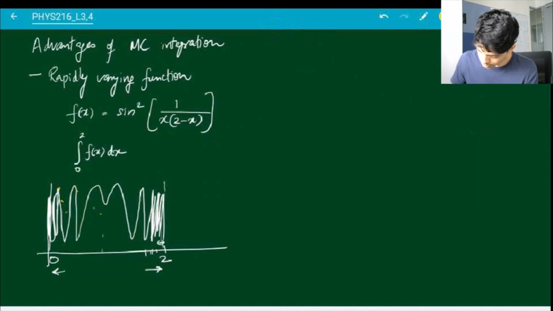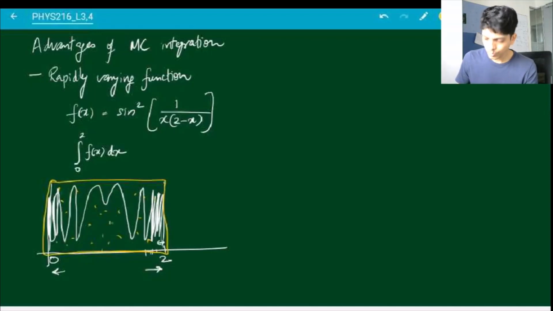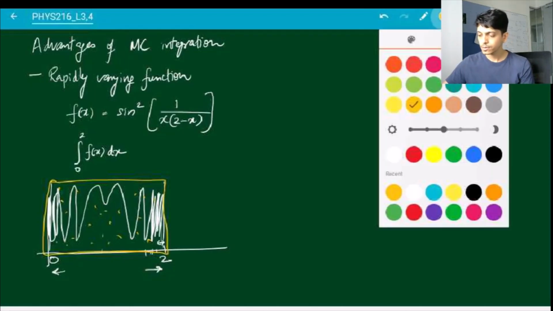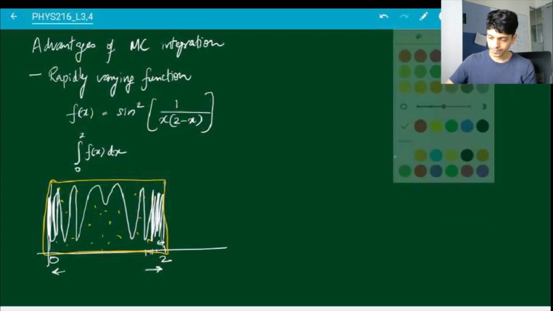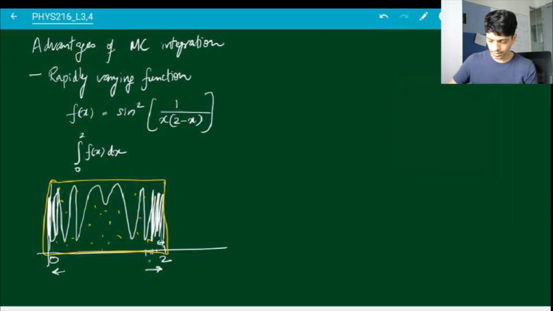So just throwing points randomly inside this box, and then counting how many points fall under the curve, how many points fall over the curve. So in a case like this, it's actually better to use Monte Carlo integration instead of taking any kind of method which requires you to have steps of some finite size.